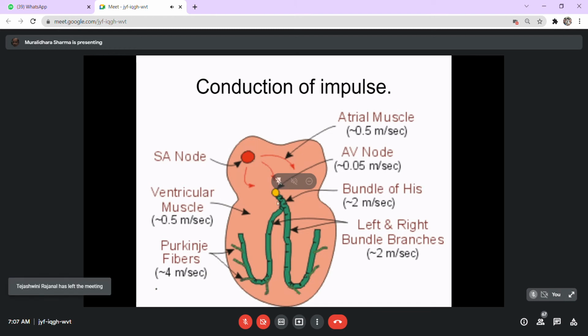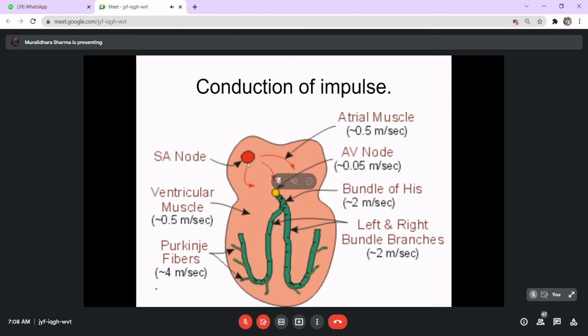Suppose in cases of diseases like AV blocks or so on, suppose you create a block. Now we will be discussing the block later in detail, but for the understanding of the principle, suppose you create a block and do not allow the impulses starting from the SA node to reach the ventricles through the AV node. The ventricles will be contracting at a rate which is decided by the spontaneity of the AV node, whereas the atrium will be contracting at the rate which is decided by the spontaneity of the SA node.